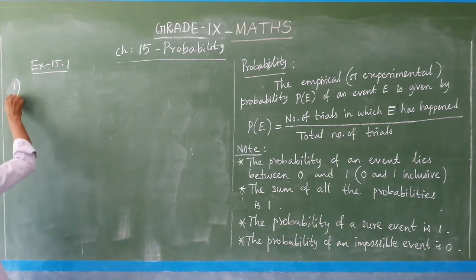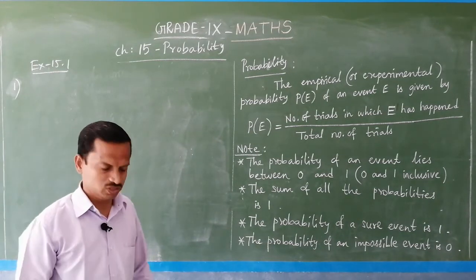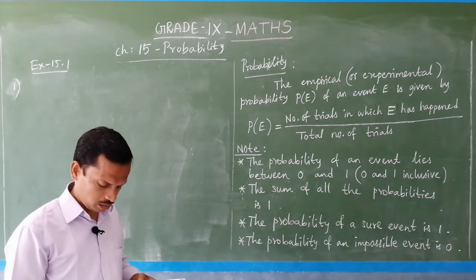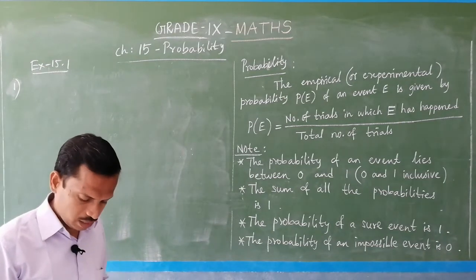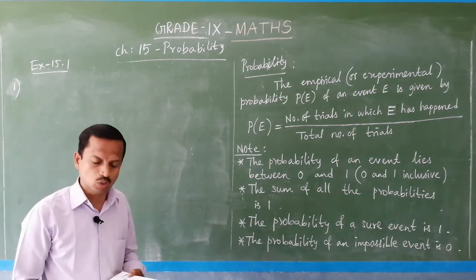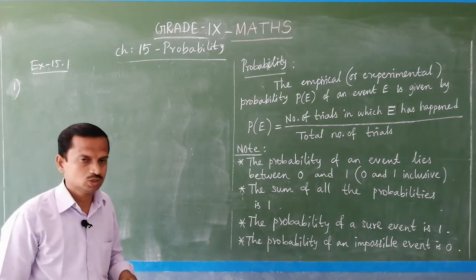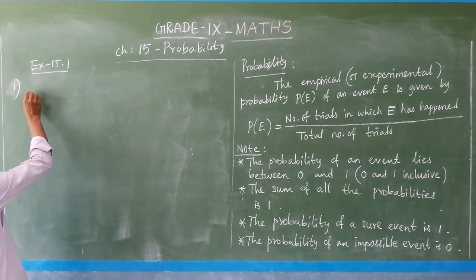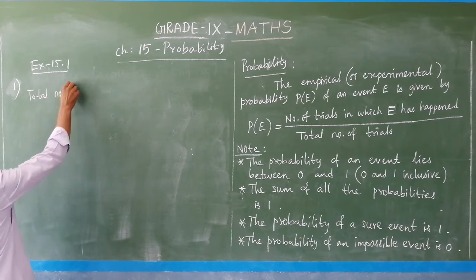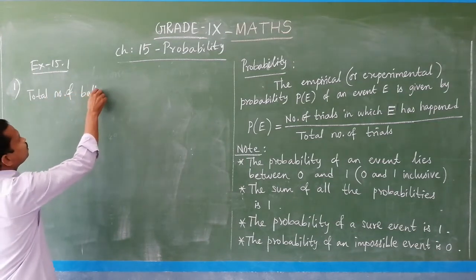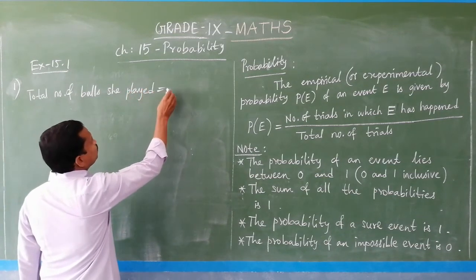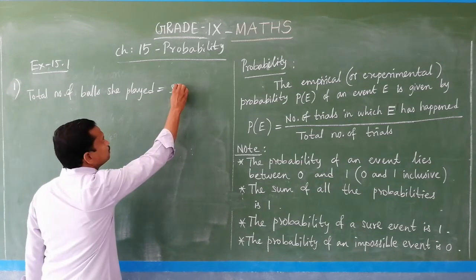First sum. Now you have to take exercise 15.1 first sum. You see what is given there. In a cricket match, a batswoman, you see a lady, hits a boundary 6 times out of 30 balls she plays. So how many balls she played? So you have to take total number of balls she played equal to 30.